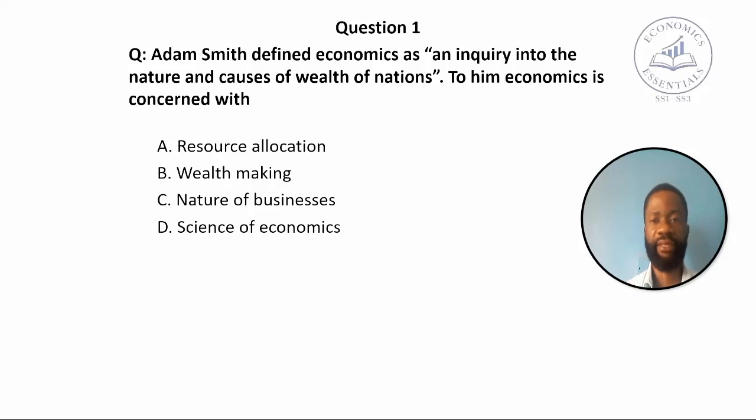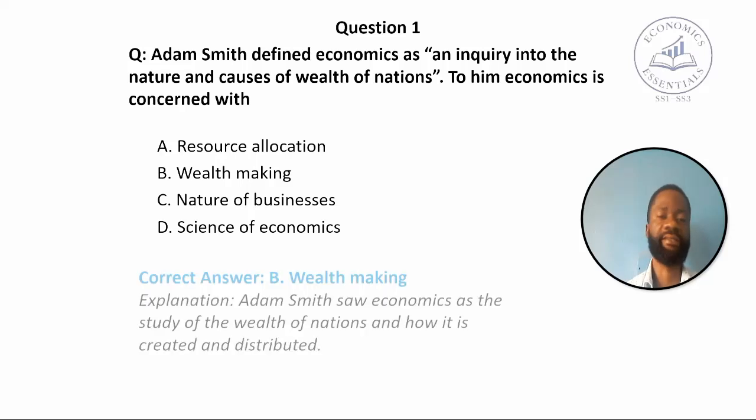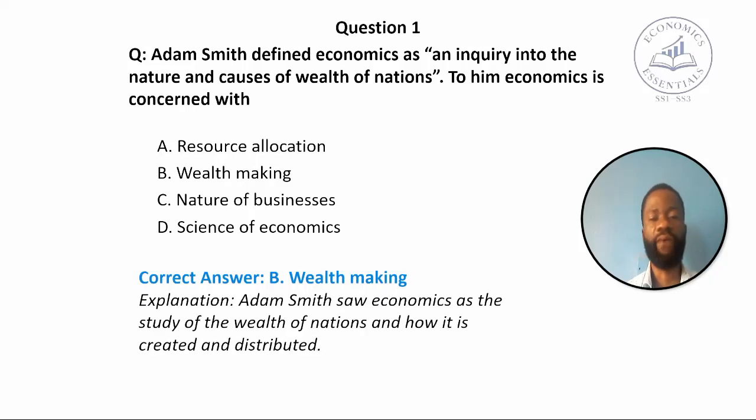To him, economics is concerned with dash: A. Resource allocation, B. Wealth making, C. Nature of businesses, and D. Science of economics. The correct answer is B. Wealth making. Because Adam Smith saw economics as the study of the wealth of nations and how it's created and distributed.